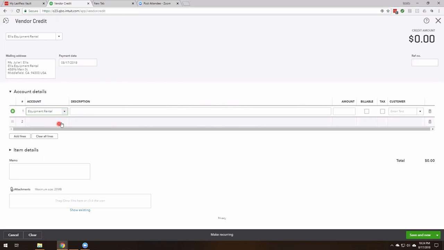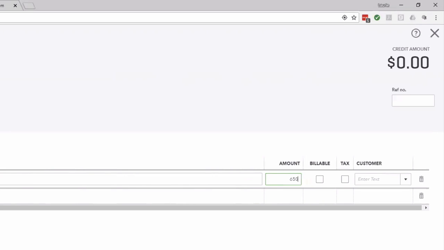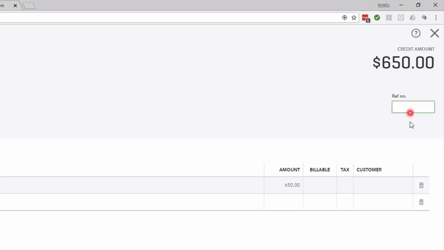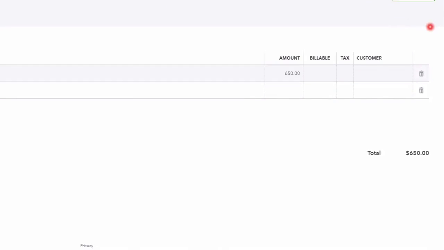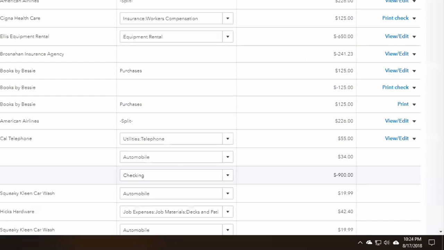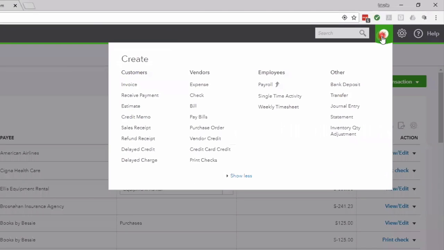So we've got equipment rental, and we are getting credited back for that damage. We want to say credit, and then typically they would give us a return authorization number, so we would put that in here, and save and close. Then next time we go to pay that vendor, we have a choice, and I will show you that.